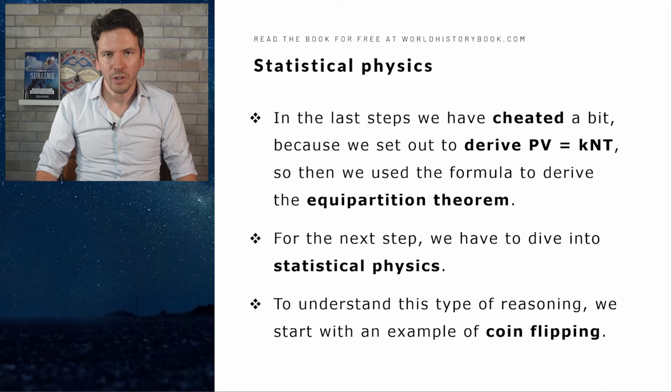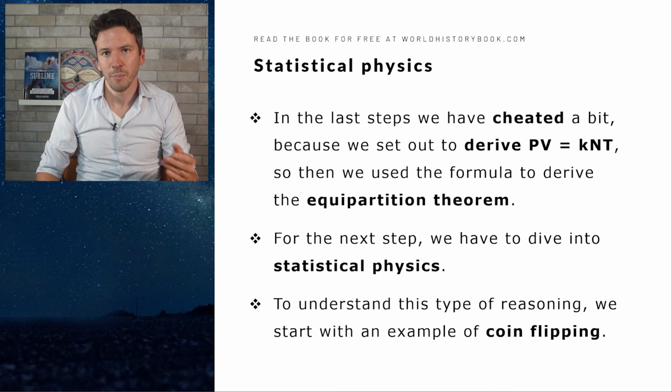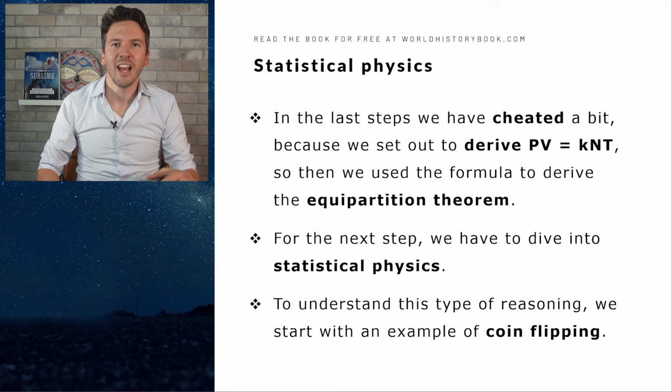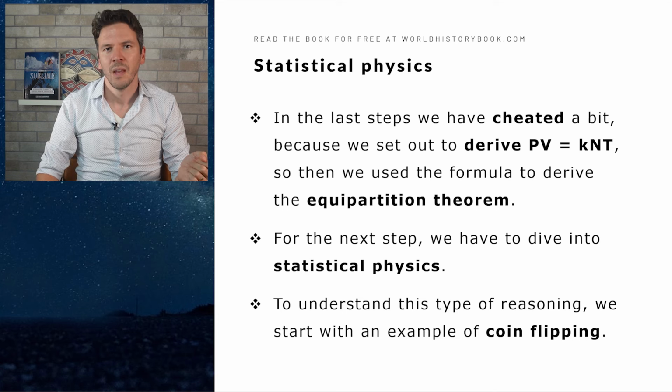Now, beautiful conclusions, but notice for a moment that in the last few steps I've cheated a bit. Because I've set out to derive the ideal gas law, P times V is k times N times T, but what I've done is I've actually used that formula to derive the equipartition theorem. So this wasn't a derivation of the ideal gas law after all. To actually do that, we need the next step, and for that we have to dive into statistical physics.